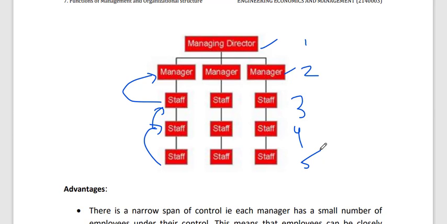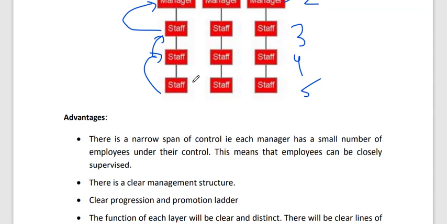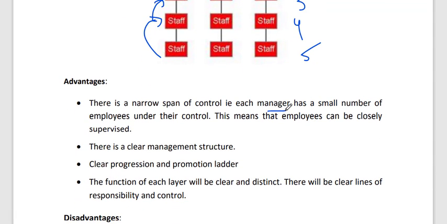In narrow structure, the advantages of narrow: there is a narrow span of control, meaning each manager has a small number of employees, 2 or 3 or 5 people under their control. So that means employees can be closely supervised, what work the worker is doing, or how much work is done to complete that task. Likewise, all the employees can be closely supervised.